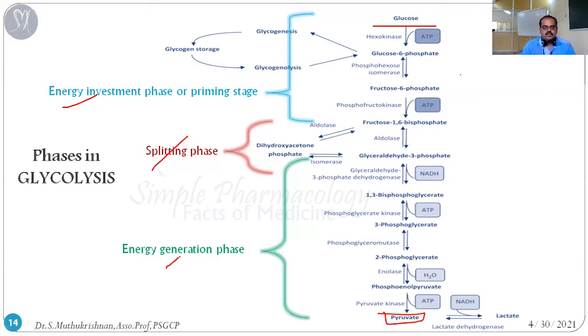Those who are feeling difficulty writing the chemistry structures, at least you can write the names, what enzymes are involved, what the reaction is, whether it is a single reaction or a double reaction, that means a reversible reaction. Those things you can clearly understand and memorize. If you write without mistakes, that gives you more marks.